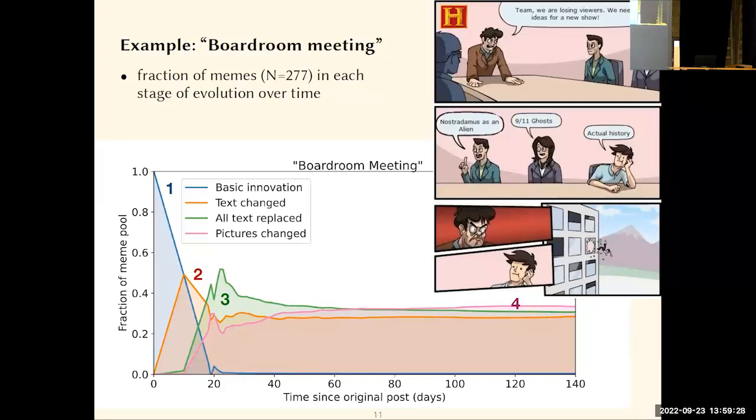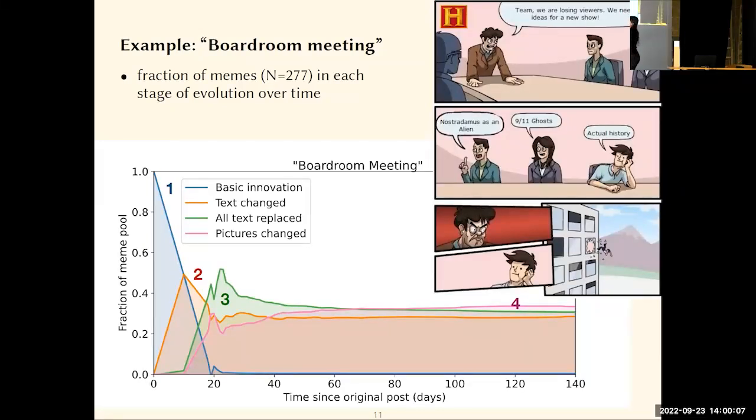And then right after, the text started being changed. So we can see that we have this ordering. As soon as the innovation is there, we get more memes that are classified as having text somewhat changed. And only then does all text get completely replaced. And then much later, the strategy of changing all the pictures, so adding something on top and so on, becomes the more dominant strategy of meme evolution. So we see that we have this kind of strict following of different stages, just like we have in grammaticalization.